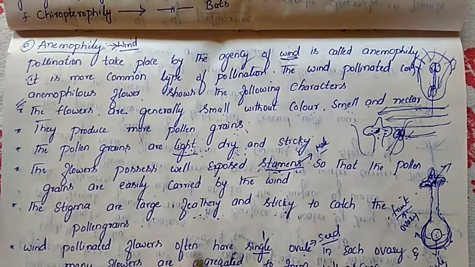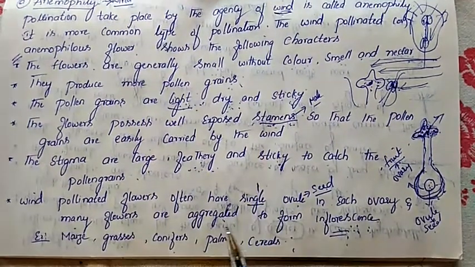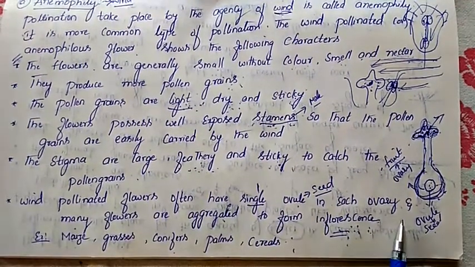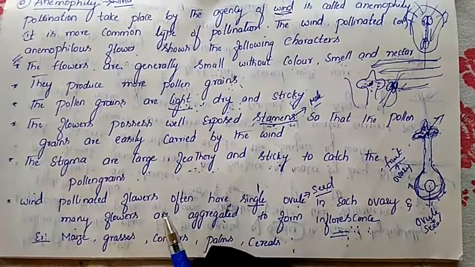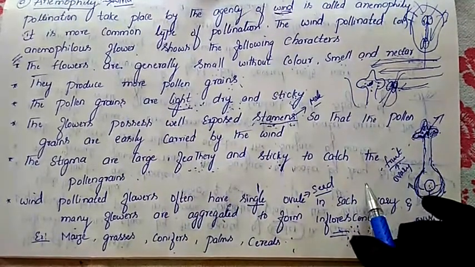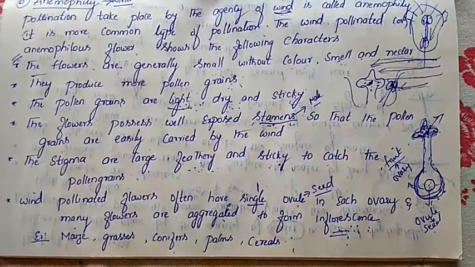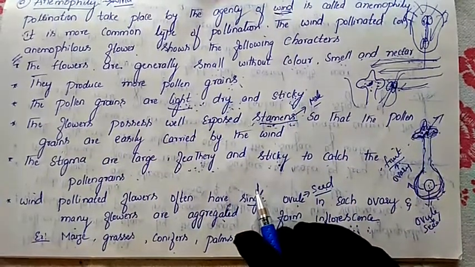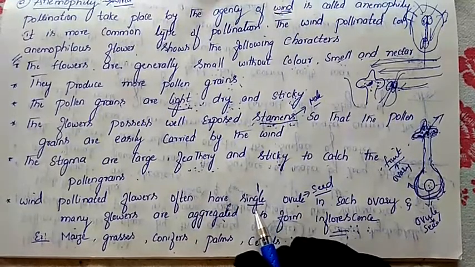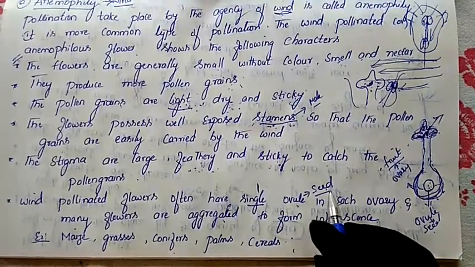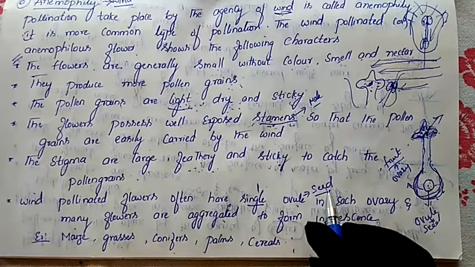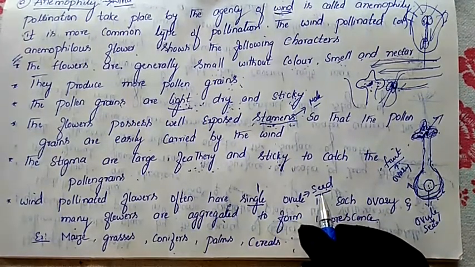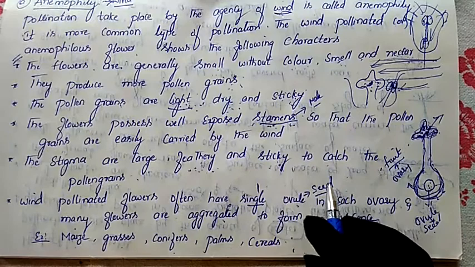Next, wind pollinated flowers often have a single ovule in each ovary. The flowers which are pollinated with the help of wind have this special character: only a single ovule will be present. Single means only one ovule will be present. The ovule will convert into the seed. You have already studied this in first year. The ovule converts into the seed and the ovary converts into the fruit.